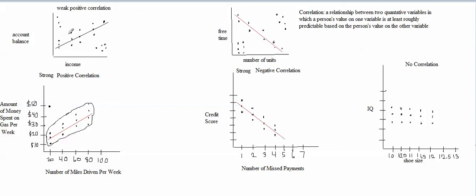And if it's a weak correlation, then there'll be more people who stand out from the pattern and don't fit the overall pattern. So this would still be a fairly strong correlation, even if I just have one person out here who's not fitting the overall pattern. This one person wouldn't weaken the correlation very much.